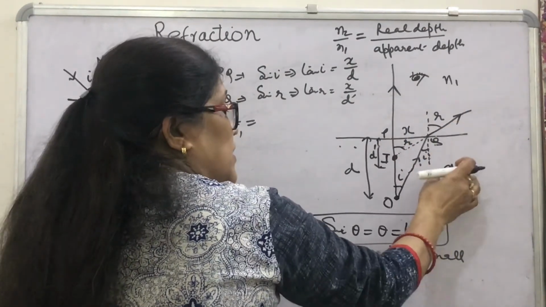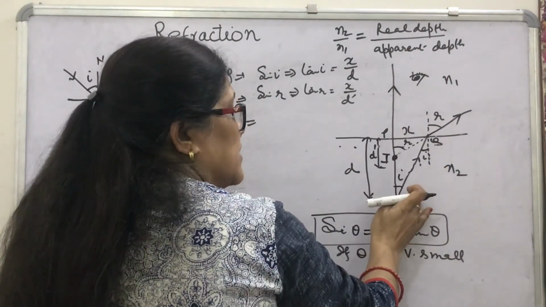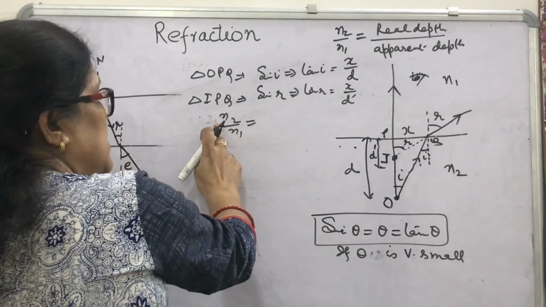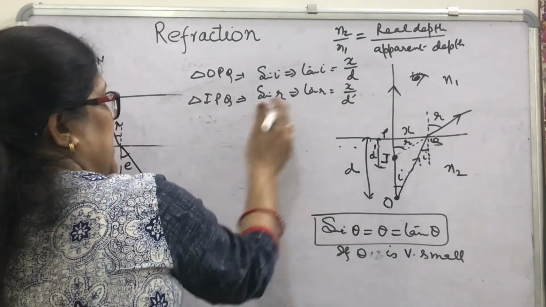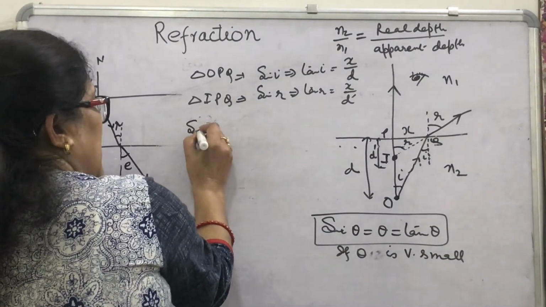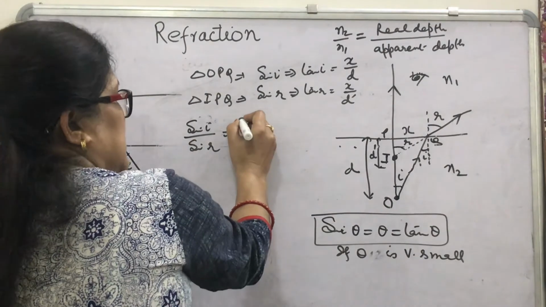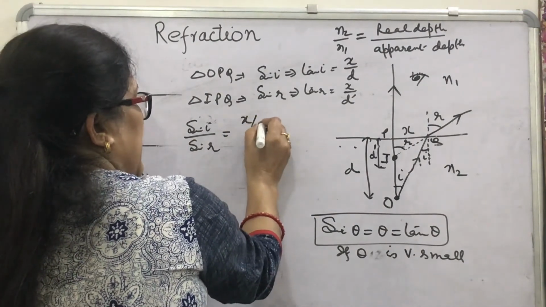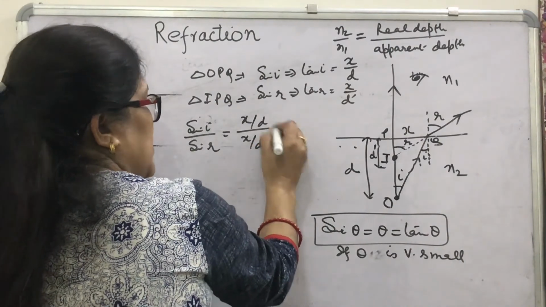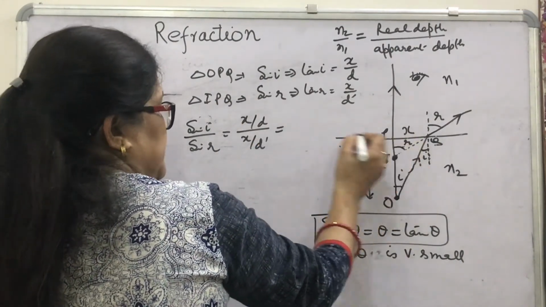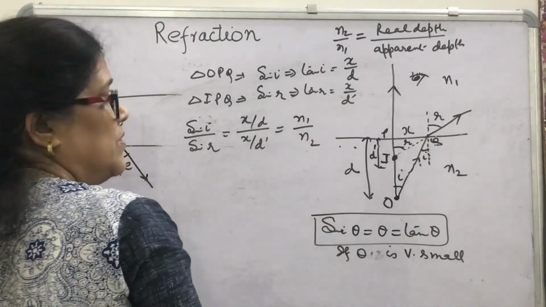So x by d upon x by d dash will be equal to N1 upon N2.